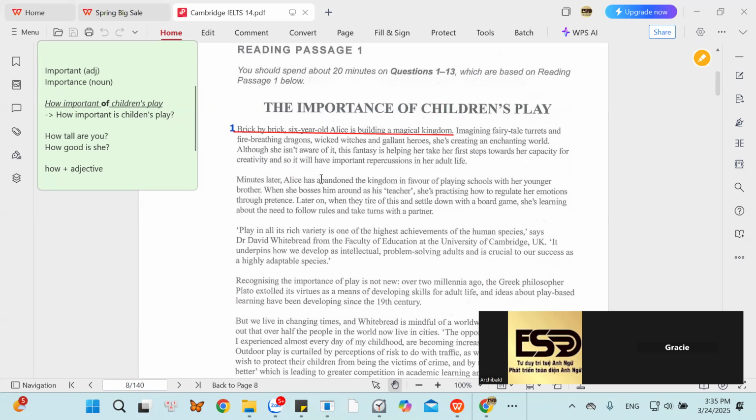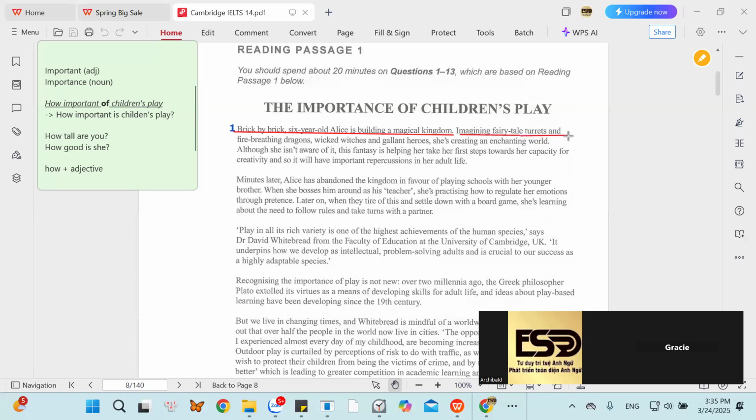This is the first sentence. So Alice builds a magic kingdom. What do they use to build a magical kingdom? The brick. All right. So let's go to the next sentence.